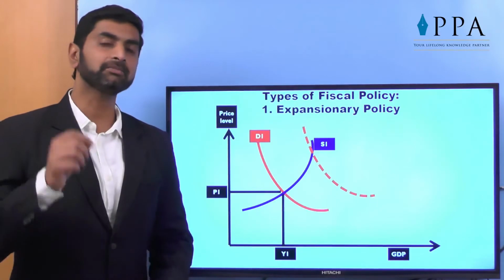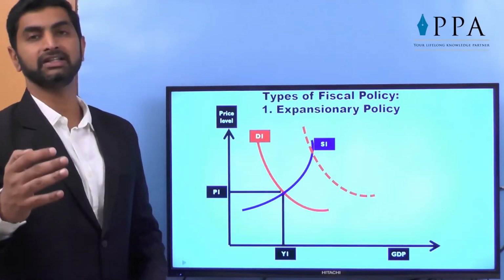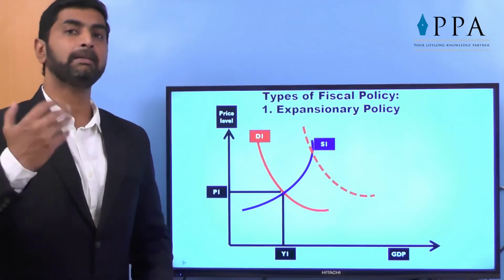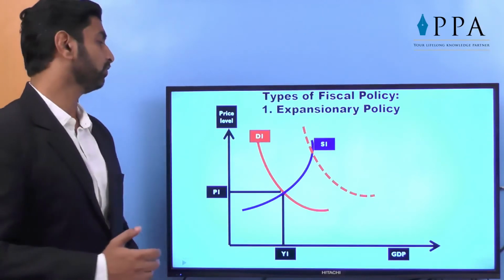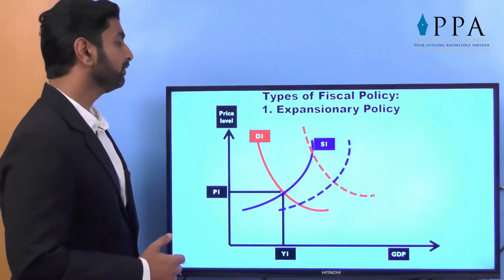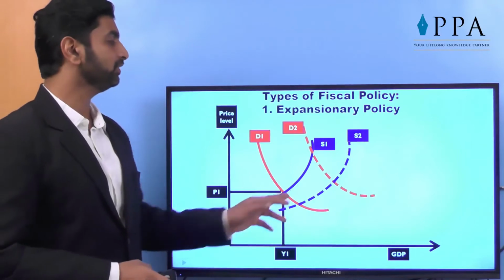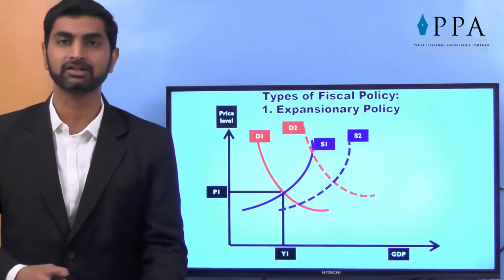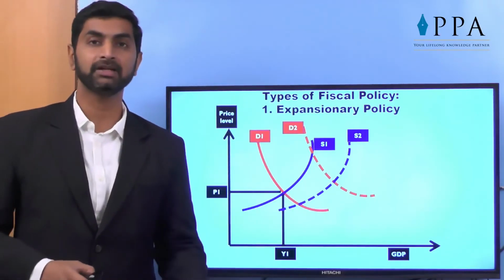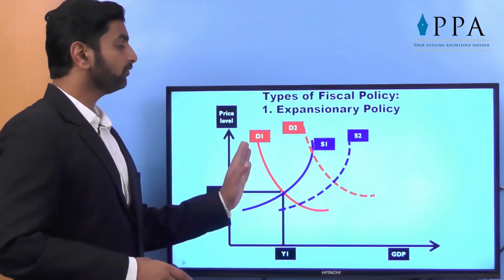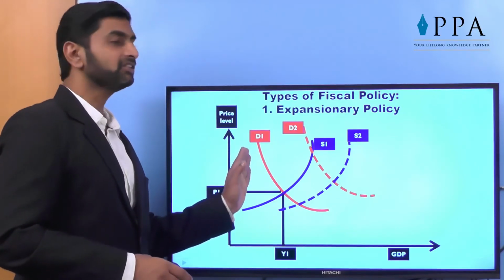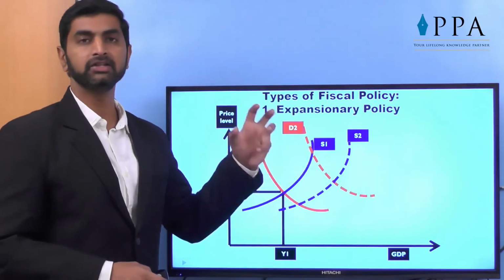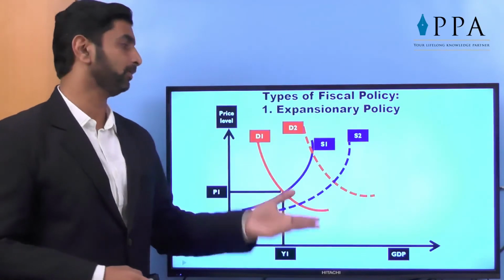Now government takes some steps so that demand will increase. How will demand increase? Let's say employment opportunities are given. So obviously the demand will go up, and the supply is also increased by giving new facilities to the manufacturers, tax benefits, tax holidays. On one hand, the consumers are motivated to consume more by reducing the taxes and giving more employment opportunities.